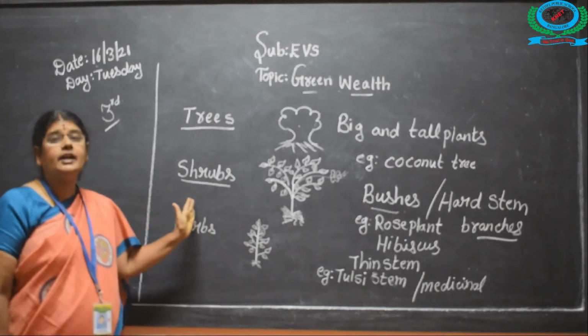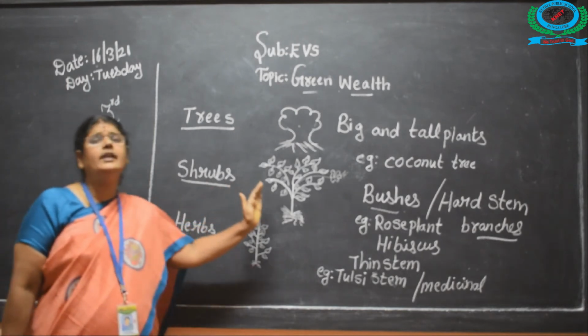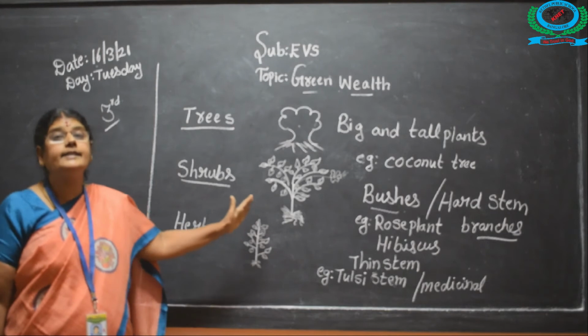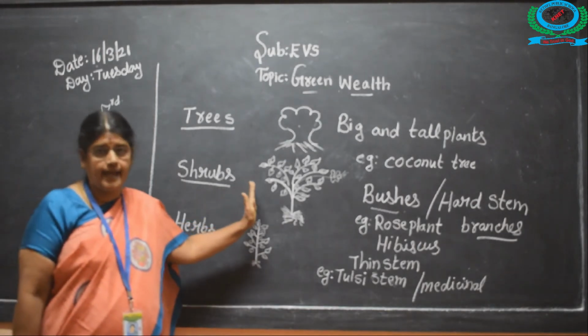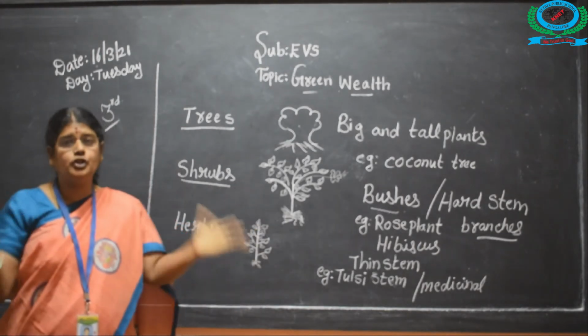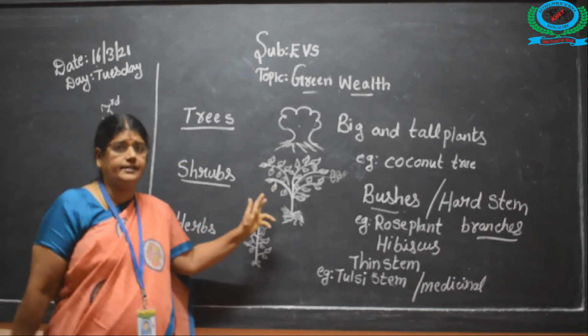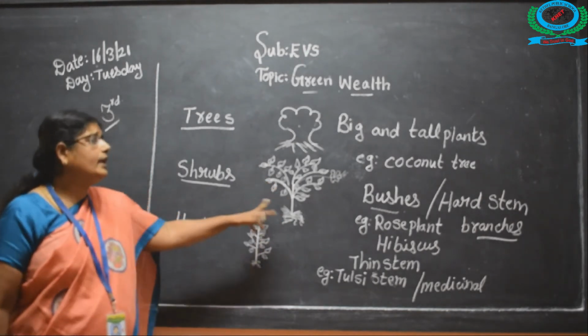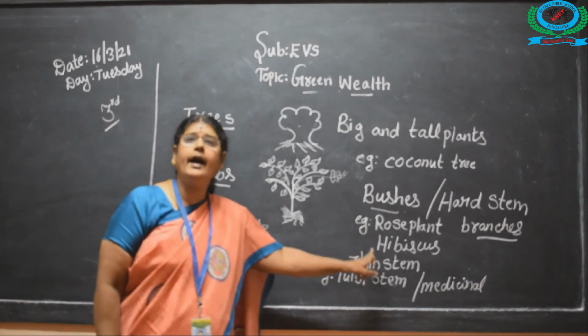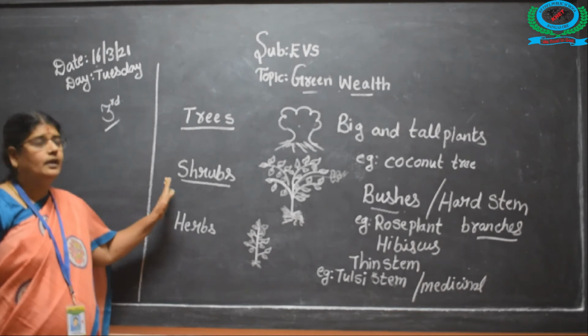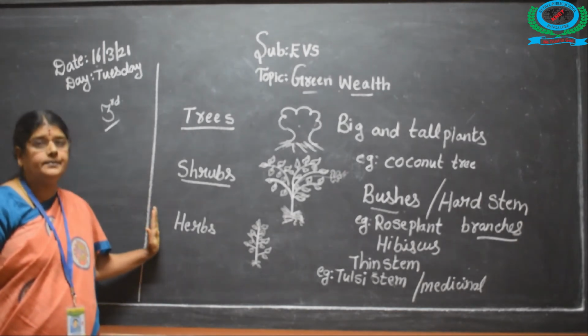Now, shrubs. Shrubs means it will be a very small plant, but it has a hard stem. It will be bushy type. It will be very bushy and it has a hard stem and many branches in that. Example, rose plant, hibiscus plant. This is called shrubs.